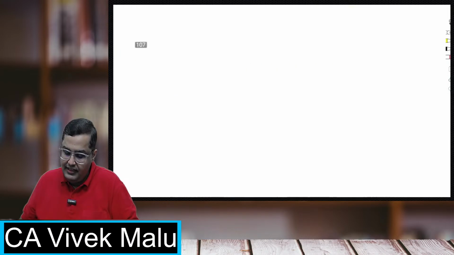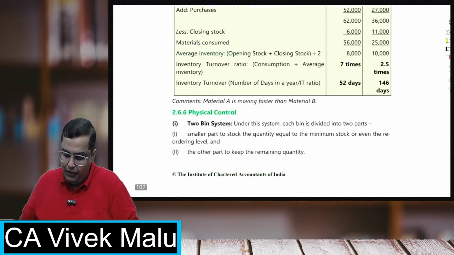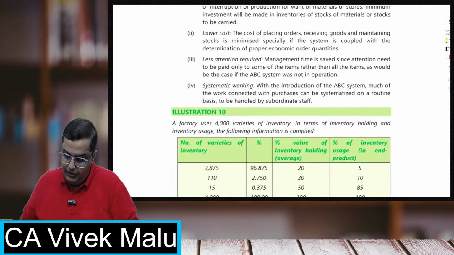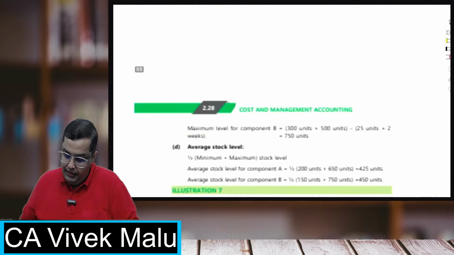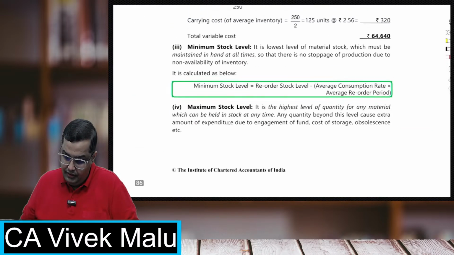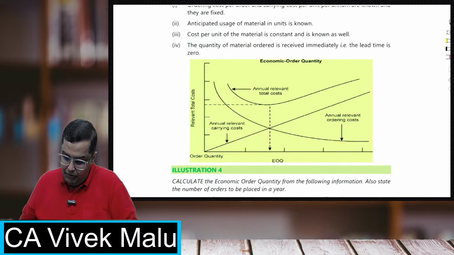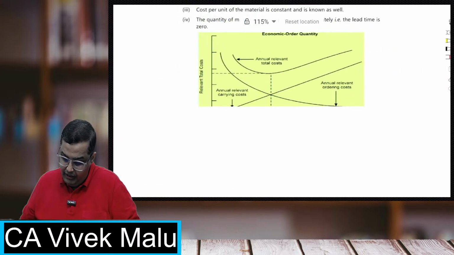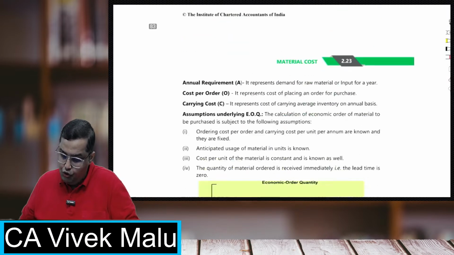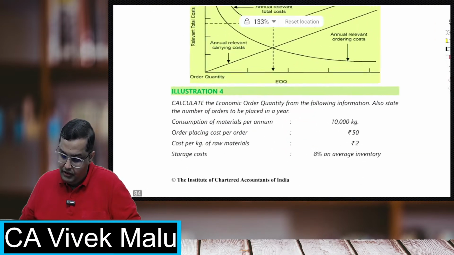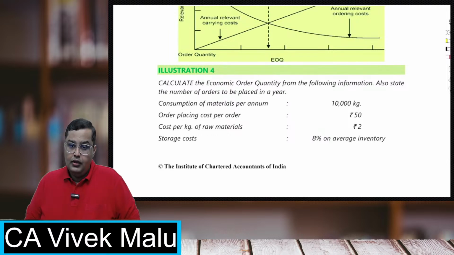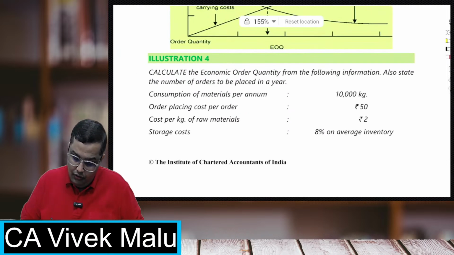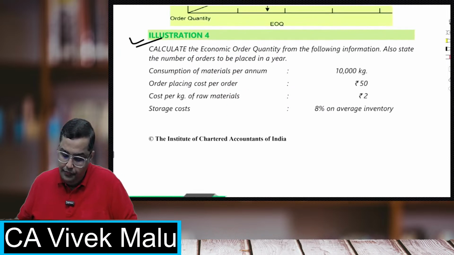First we'll do an easier one, then I'll be taking a bigger one. Everybody come to page number 84 of mine, which is page number 2.23 of the textbook. You can see the question on the screen also.